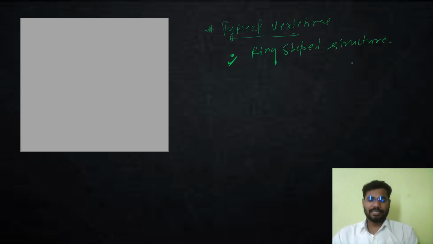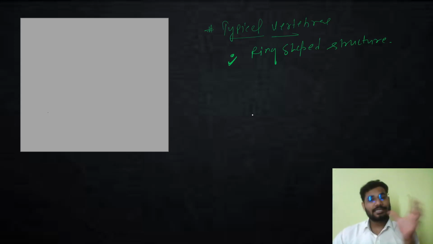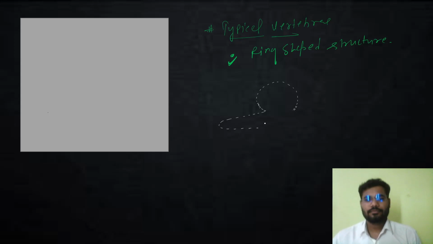Now in a vertebra there are certain processes or certain areas that we need to understand. So let us talk about that with the help of a diagram first of all. Let's try and understand with a simplistic diagram, then of course I have pictures to show you. So it is a ring shaped structure and there are some common things. Let me just try and draw how the vertebra looks like. Of course, I'm not drawing an aeroplane. So this is a common vertebra. That is how a vertebra looks like.